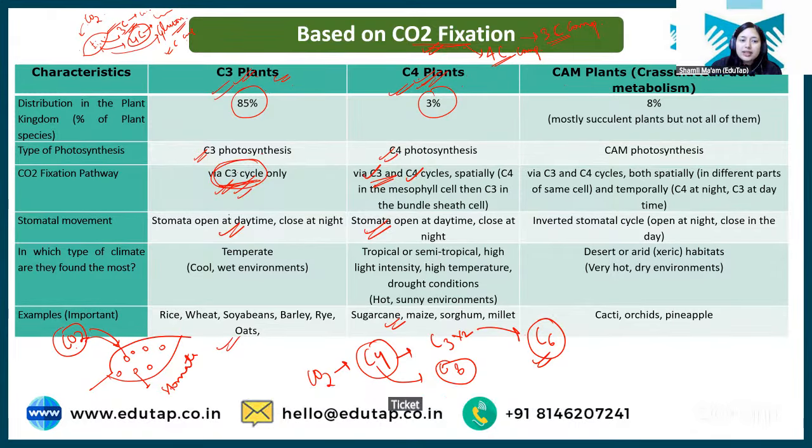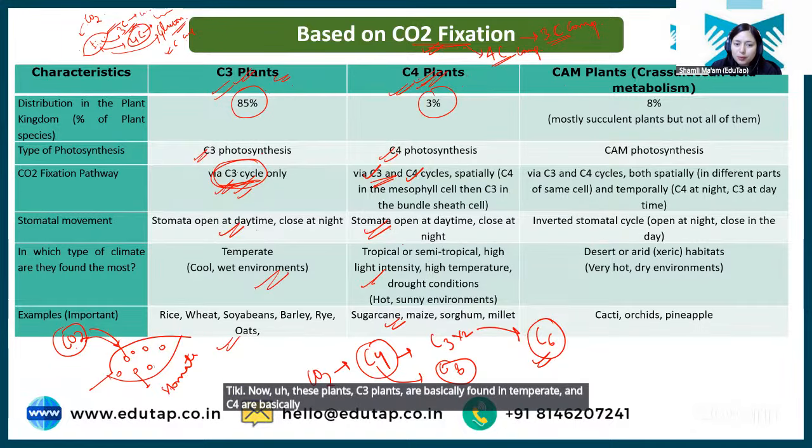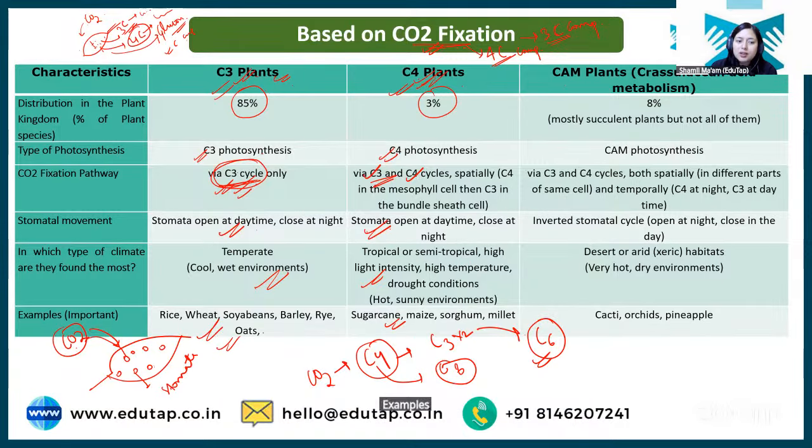So in case of C3 and C4, these stomata are open during daytime and close during night. Now, C3 plants are basically found in temperate regions and C4 are basically found in tropical and semi-tropical regions. Examples are important. All your cereals are part of C3. Crops like sugarcane, maize, sorghum and millet are examples of C4. C4 examples are important because there are only a few crops of C4 nature. So you need to learn it.